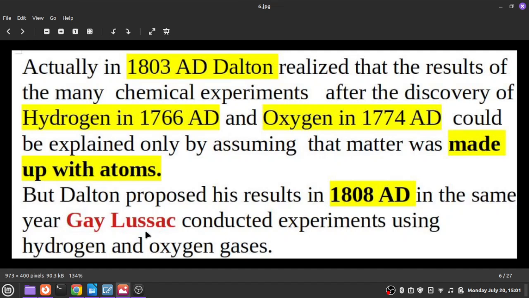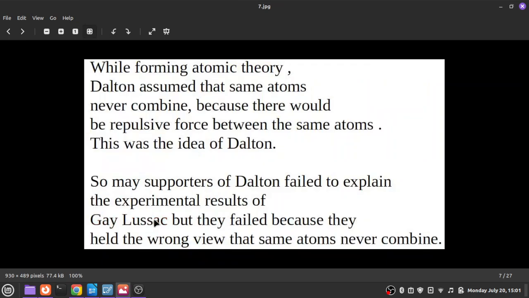In the same year, Gay Lussac also published his results on oxygen gas and hydrogen gas. So now there are two groups. Dalton and Dalton's supporters are one group, and the rest of the chemists are another group.